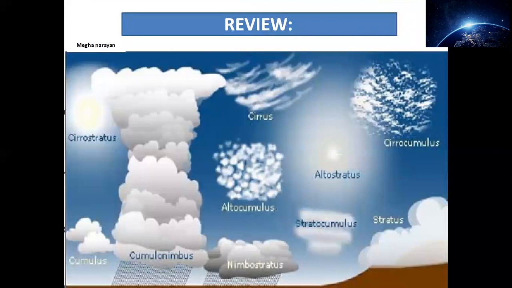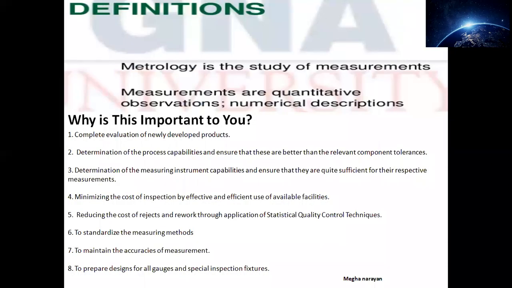So this was all about the review. You can see various clouds here: cirrostratus, cumulonimbus, cumulus, nimbostratus, altocumulus, altostratus, stratocumulus, stratus, cirrocumulus, and cirrus. Many of them differ in the way of formation, and thus they provide a different sort of weather also. So this was all about the chapter so far.